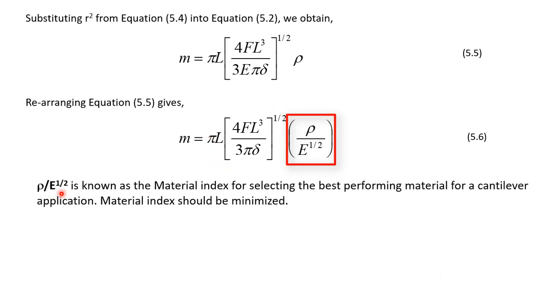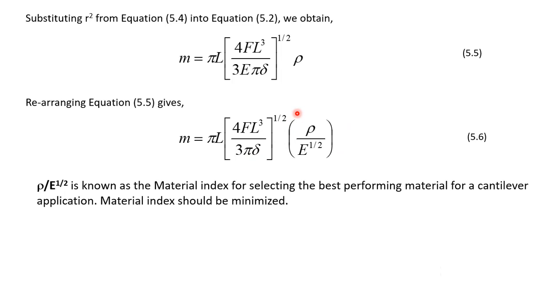So rho over E to the power half is known as the material index for selecting the best performing material for a cantilever application. Material index should be minimized. In this equation 5.6, you can see that the mass can be minimized if we minimize this factor, rho over E to the power 1 by 2, because from design we cannot change this part, so we can only change this part.